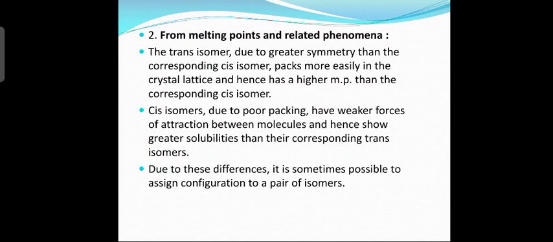Due to these differences, it is sometimes possible to assign configuration to a pair of isomers. If the melting point of the given compound is high, that means it is in the trans form.